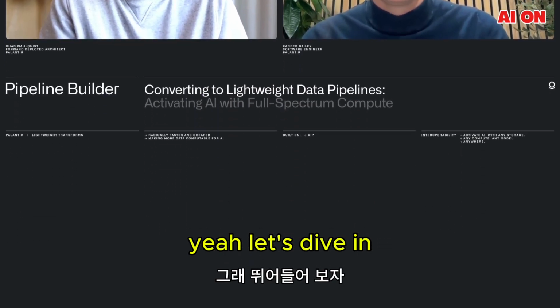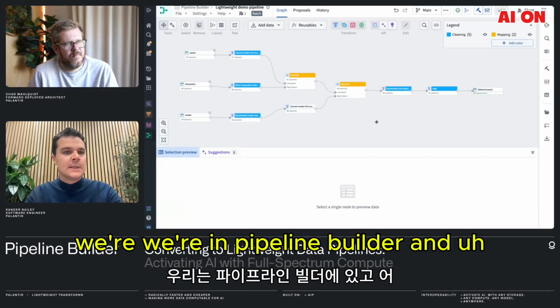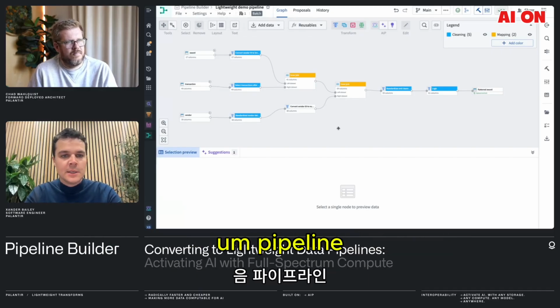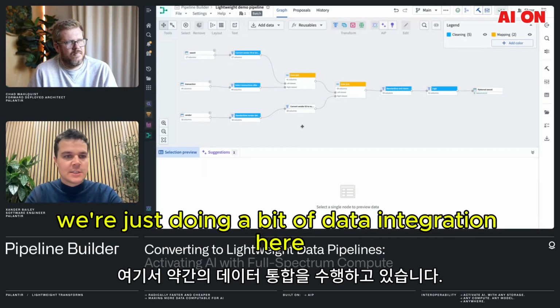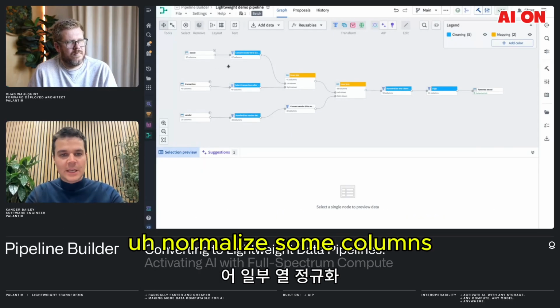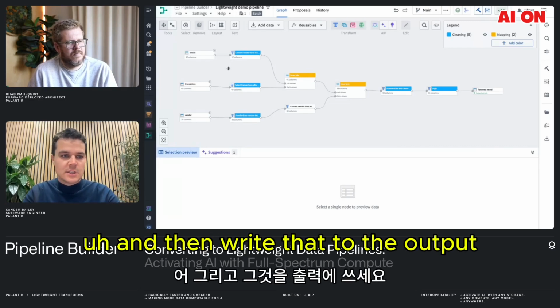Yeah, let's dive in. Super. As you can see, we're in Pipeline Builder, and we're in a traditional Spark pipeline. We're just doing a bit of data integration here. Starting at the left-hand side, we join together a few data sets, normalize some columns, do a bit of string cleaning, and then write that to the output.